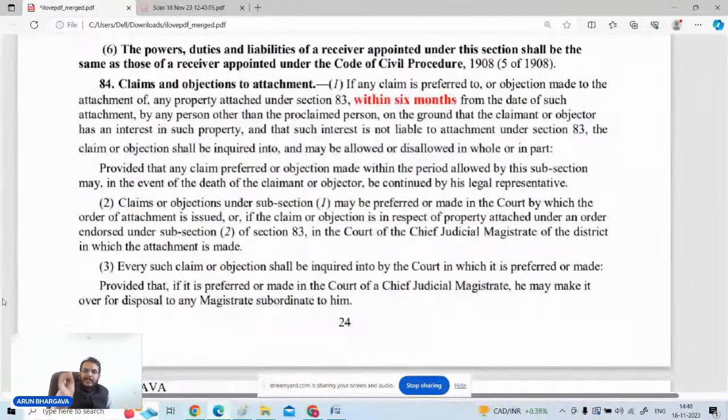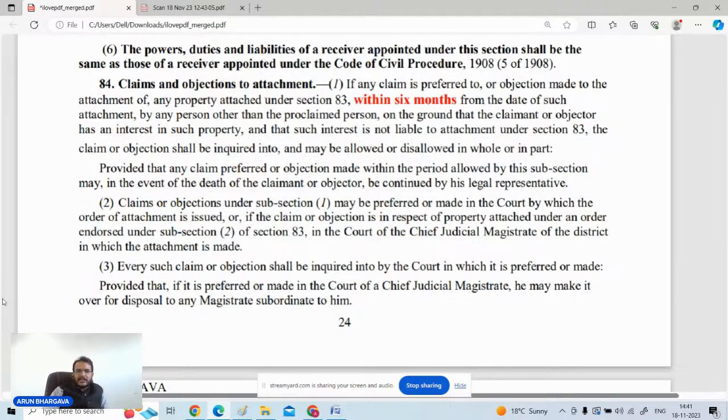if someone wants to raise an objection to the attachment, ठीक है, एक व्यक्ति था, एक्यूज हो सकता है, विटनेस हो सकता है, श्योरिटी हो सकता है, जिसके अगेंस्ट आपने प्रोक्लामेशन जारी किया, because that person was avoiding the warrants and summons, he was not appearing before the authorities, proclamation issued, after the proclamation is there, we attach the property of that person, and someone had any objection with respect to the attachment. So within how much time the objection is to be raised?